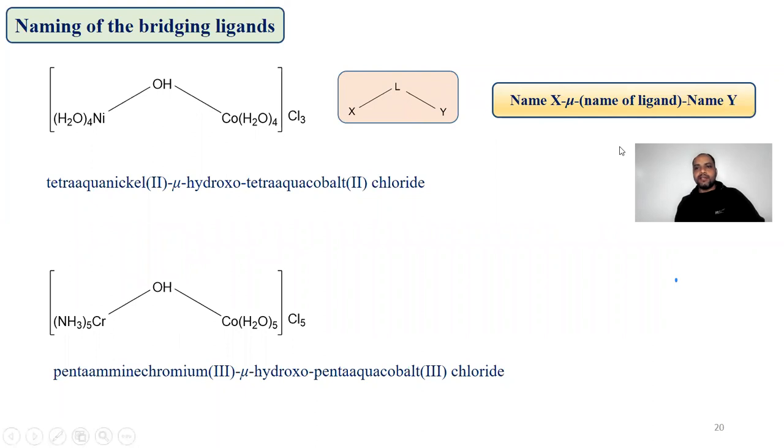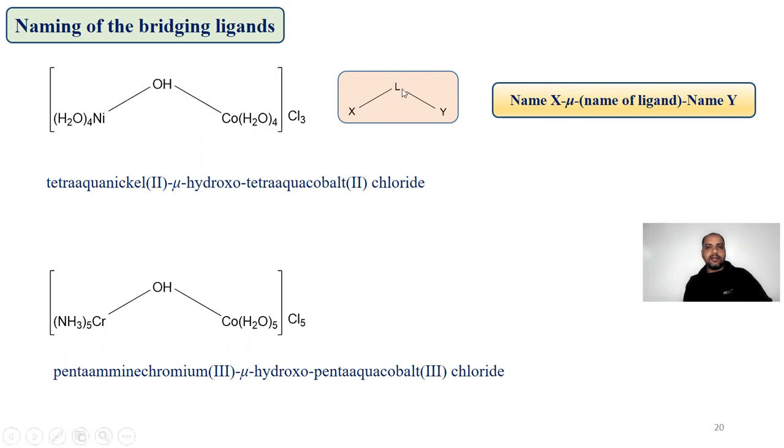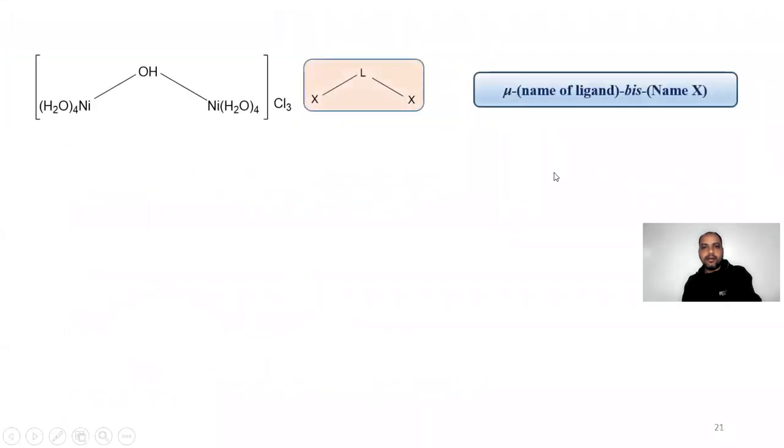The different types of compounds that we will study in bridging ligands are: those having one ligand connected to 2 different types of groups. Another type of compound that we will come across is where a ligand is connected to the same type of groups.